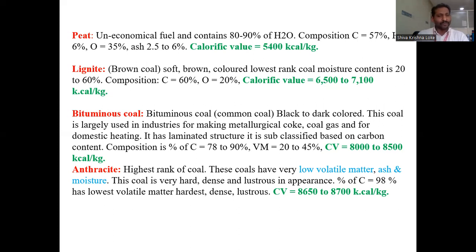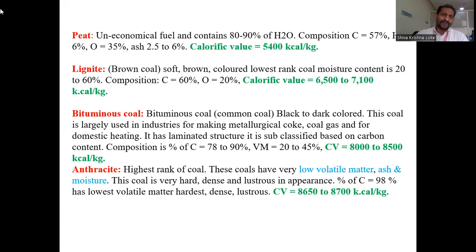And the last and most important formation of the coal is anthracite. This is the highest rank of coal because the percentage of carbon is higher, nearly 98%. So this is a very good fuel and gives a large amount of heat. The calorific value is also nearly 8,650 to 8,700.